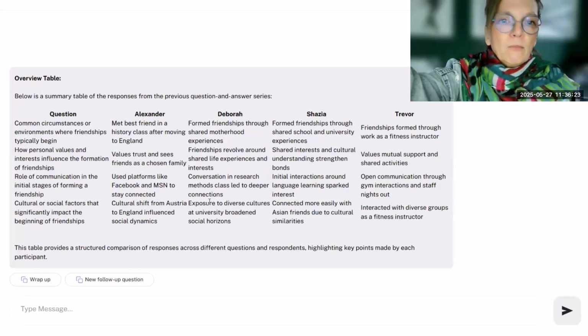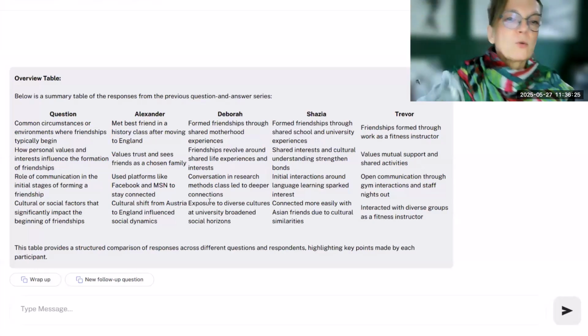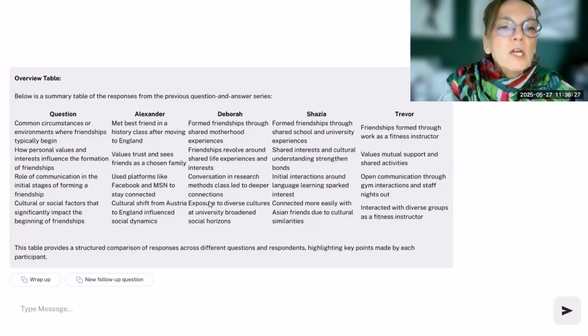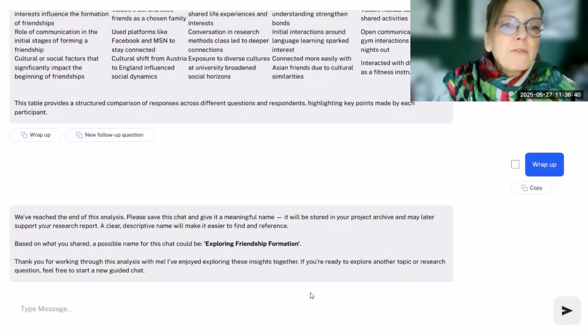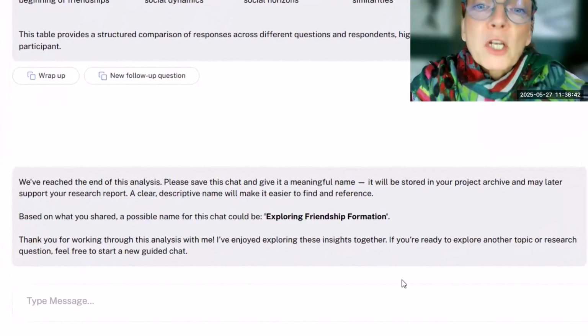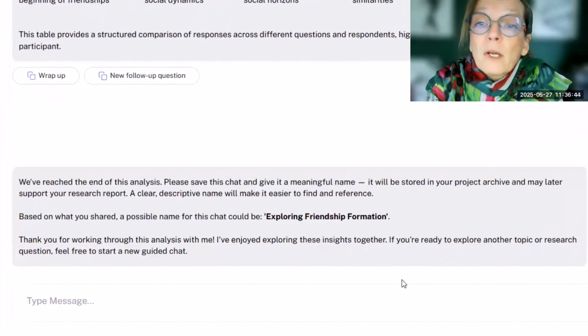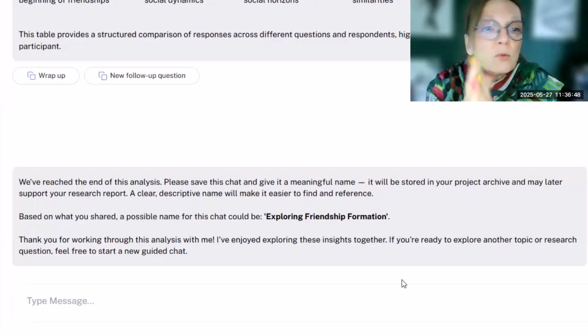So now we have been going through all questions. We have been going through all the synthesis options. So let's just wrap up the analysis now. It says we have reached the end of the analysis. Please save this chat and give it a meaningful name. It will be stored in your project archive and can support your research report.